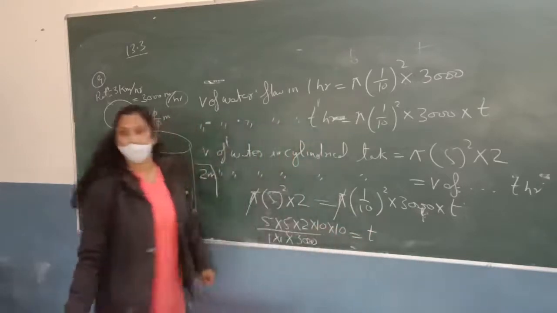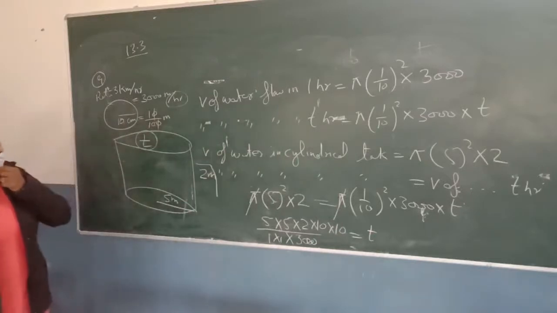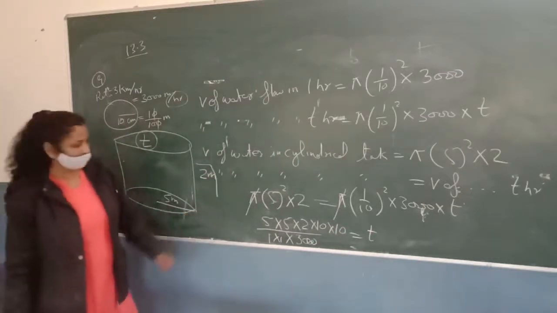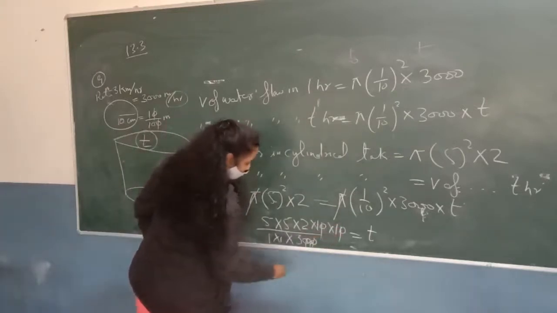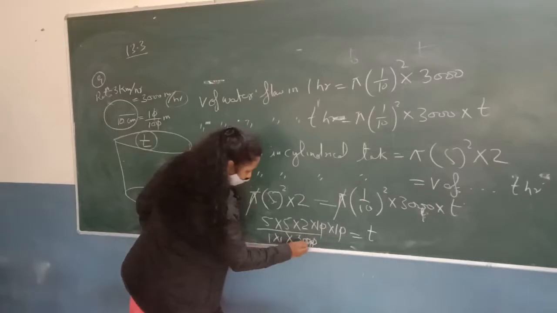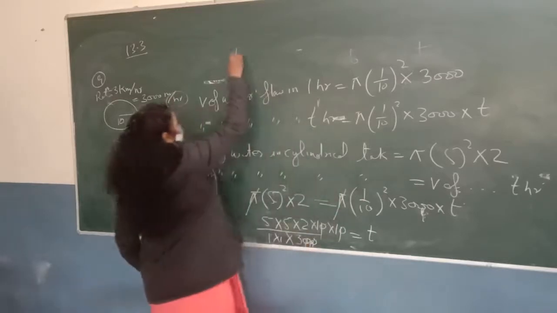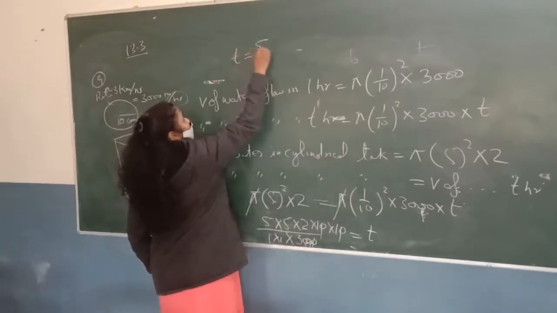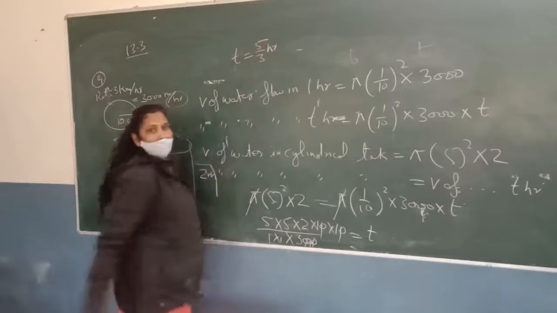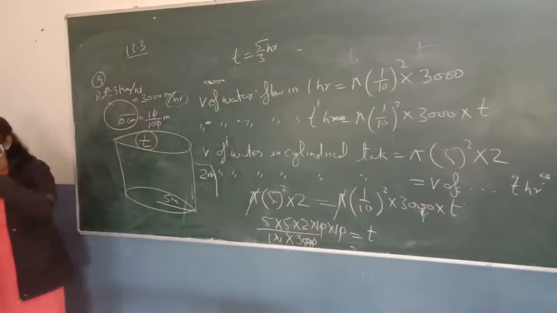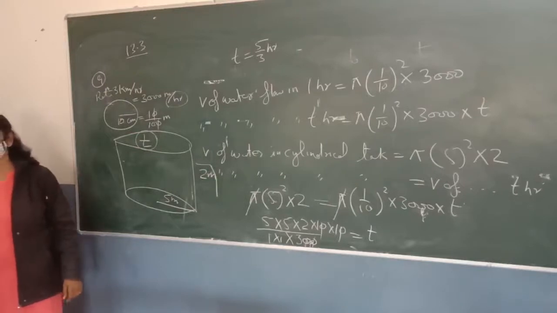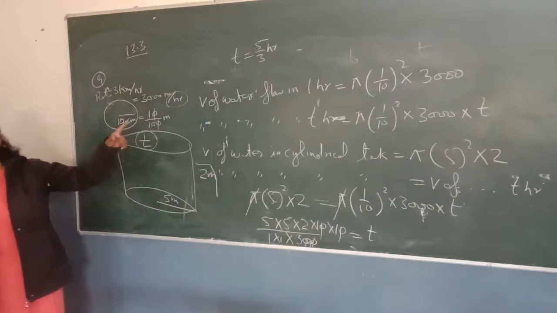Any doubt? So what is the value here after calculation? Anyone of you calculate this one? It is 5.3. I am writing here T is equal to 5.3 hours. Since we take the time T in hours, this is the time, 5.3 hours. But it's not looking good, so we can convert it into hours and minutes. How can you convert into hours and minutes?